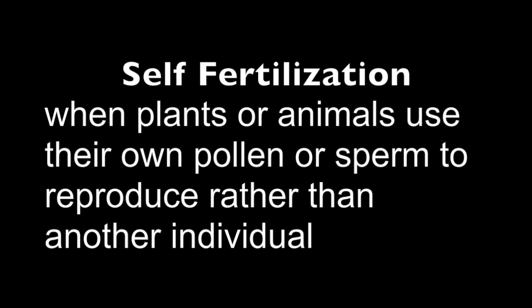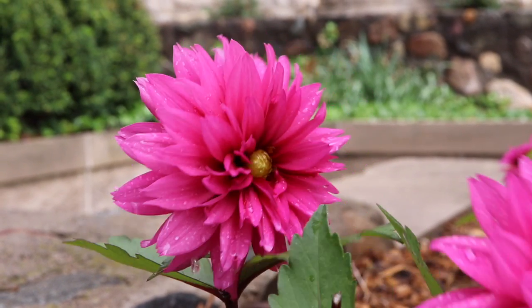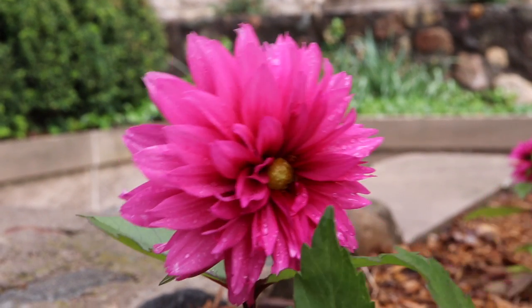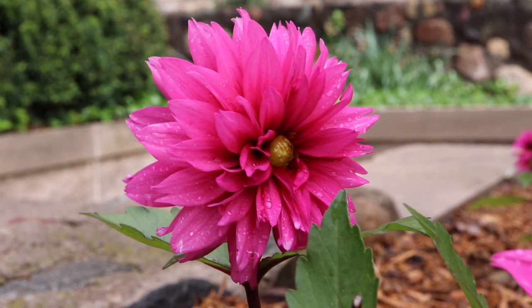Self-fertilization is when plants or animals use their own pollen or sperm to reproduce rather than another individual. This is a flower. It self-fertilizes. I think you get the idea. It does not need a man or woman. It only needs itself. This causes more homozygous offspring in the population.